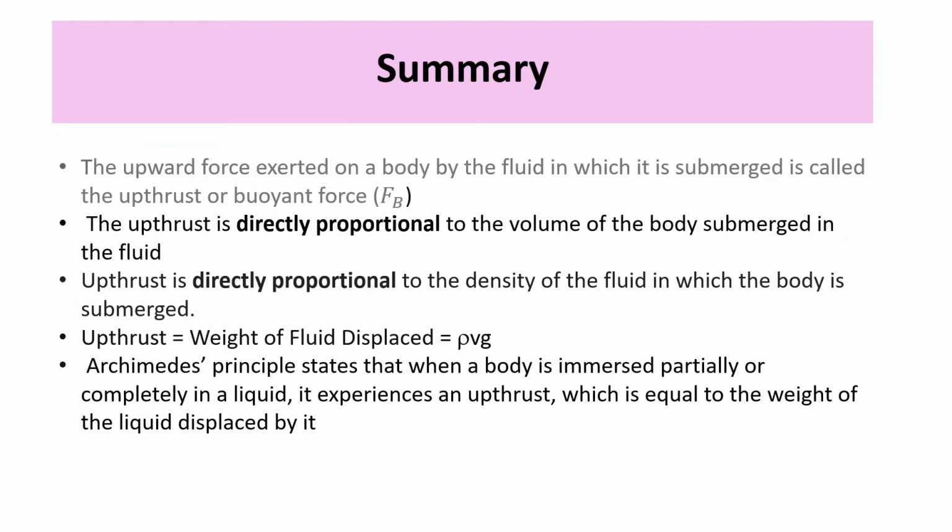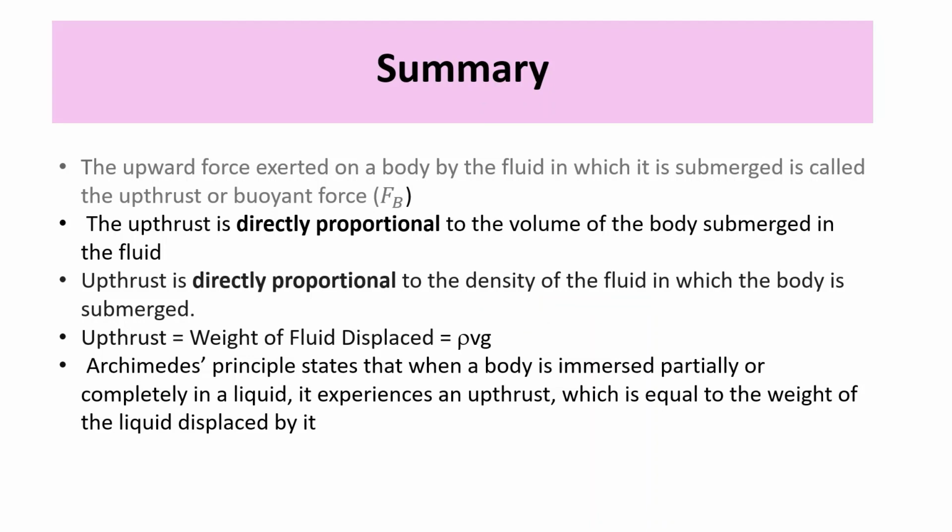Let us summarize what we learned. We learned about the upward force or the upthrust. The upward force exerted on a body by a fluid in which it is submerged is called buoyant force, represented by FB. And this upthrust is directly proportional to the volume of the body submerged in the fluid. And it is also directly proportional to the density of the fluid in which the body is submerged. Also, we learned upthrust is equal to weight of the fluid displaced, and that is equal to rho Vg.